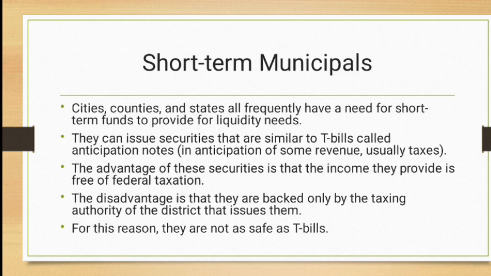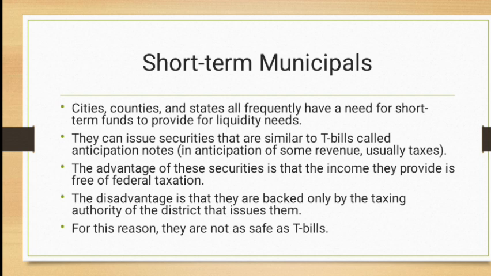Short-term municipals. What are short-term municipal bonds? These are basically bonds that could be issued by corporate companies, but mostly they are issued by government bodies at the local level. Municipal committees exist at all local levels, and these bonds are issued by a municipal committee. It is a government body, and they issue for a shorter period of time. Cities, counties, and states all frequently have a need for short-term funds to provide for liquidity needs, so they can issue securities that are similar to treasury bills, called anticipation notes, when they need money.